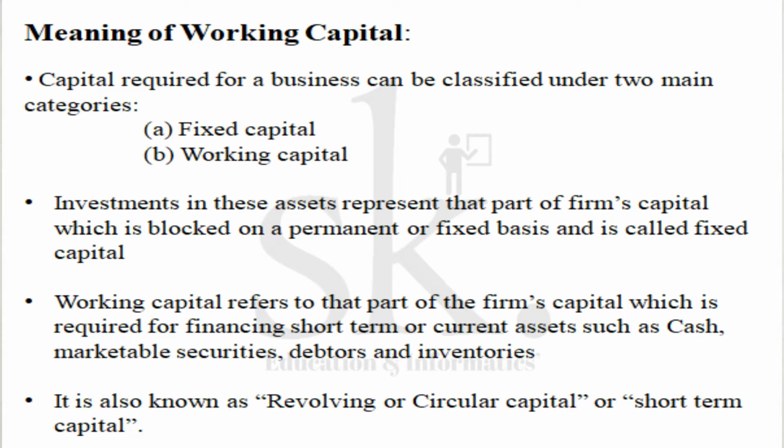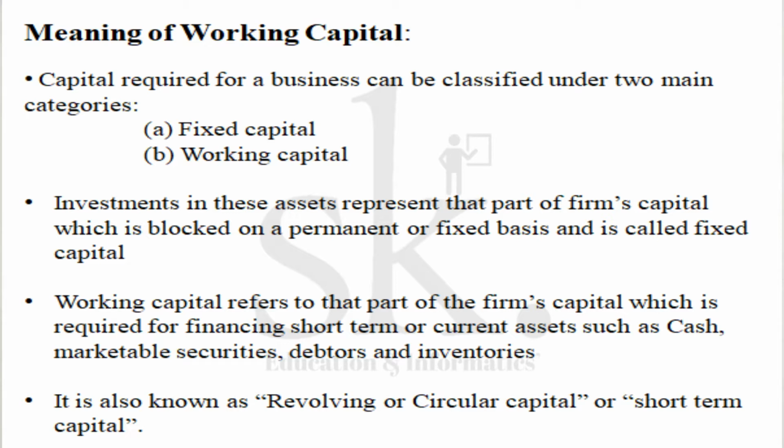Whereas on the other side, working capital refers to the day-to-day operation. In simple words, the definition says that working capital refers to that part of the firm's capital which is required for financing short-term or current assets such as cash, marketable securities, debtors, inventories, etc. If you remember what we discussed in cash budget, we were trying to estimate the minimum amount of cash the company should keep in hand at all times, such that they can run their day-to-day operation.